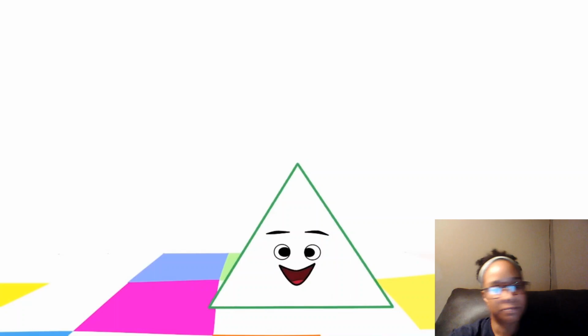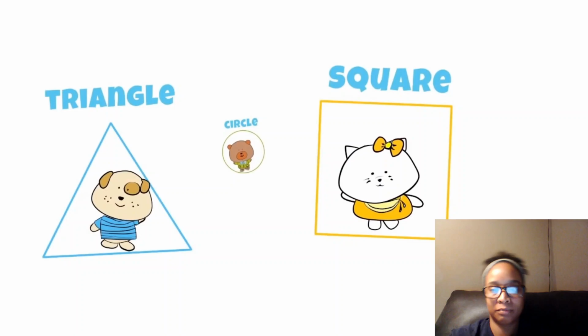Circle, triangle, square, rectangle. Shapes are everywhere. I see shapes, shapes, shapes.